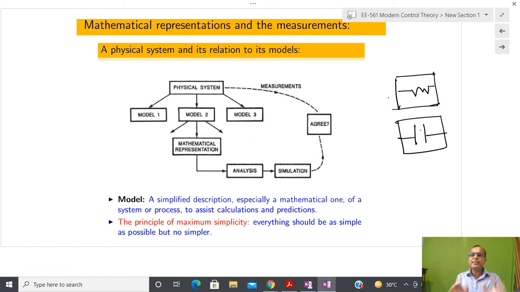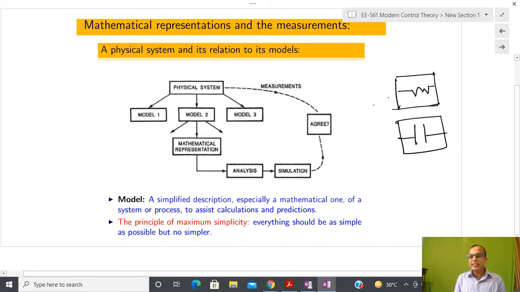But if you look at the physical system, the original system is not aware that when we human beings represent it in this way, it is a resistor. So whatever model or representation we make is for our understanding, because we want to transfer knowledge from one part of the world to another. Our basic idea is that whatever we are thinking here is communicated in the same way to the other part of the world.